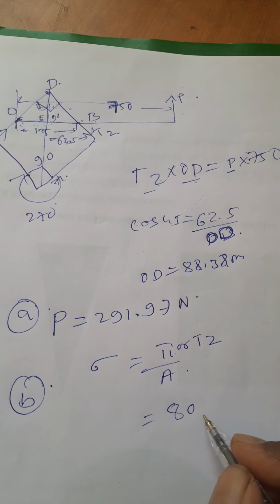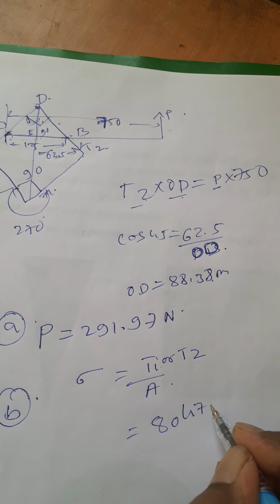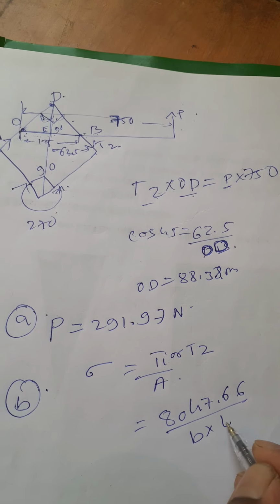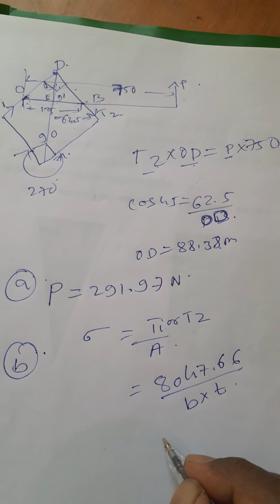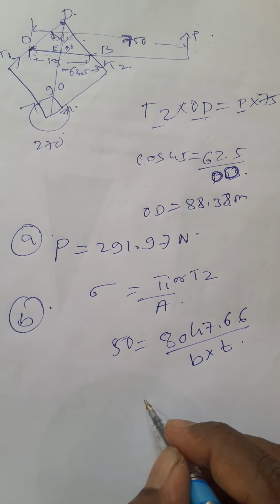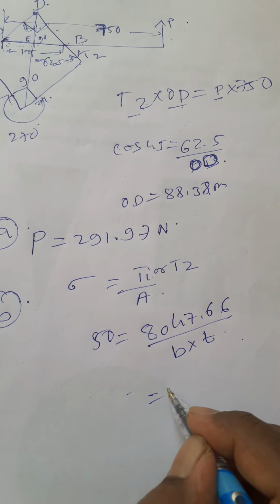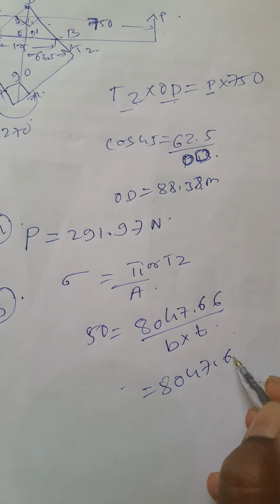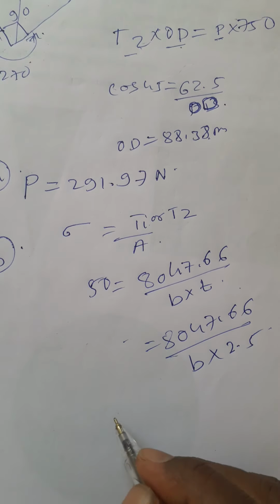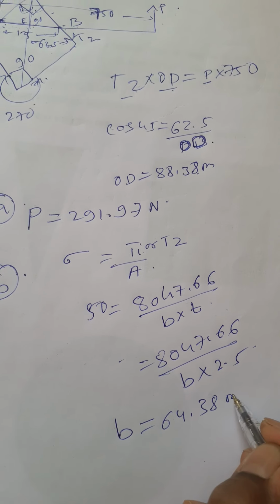So 8047.66 divided by area, and area is B into thickness. The thickness he has given as 2.5 and the stress as 50. So 8047.66 divided by B into 2.5, and directly you are going to get the B value, that is 64.38 mm.